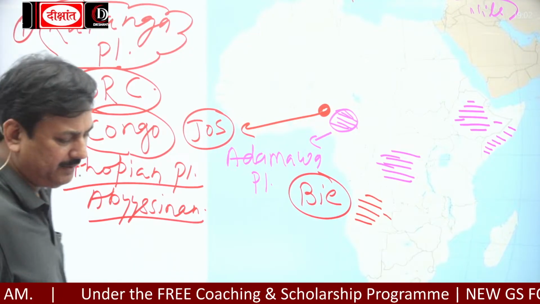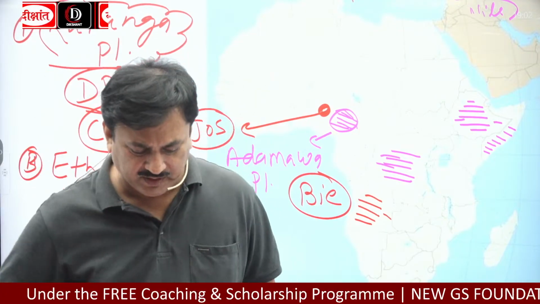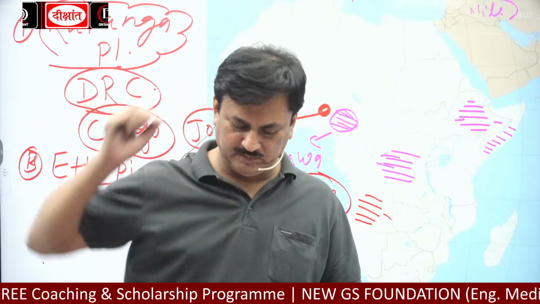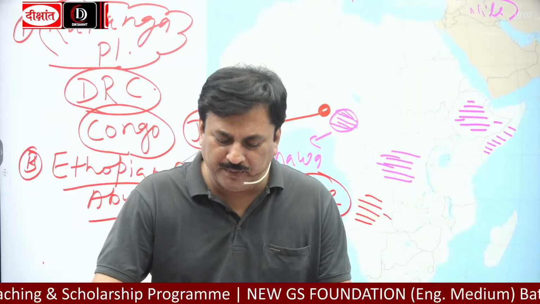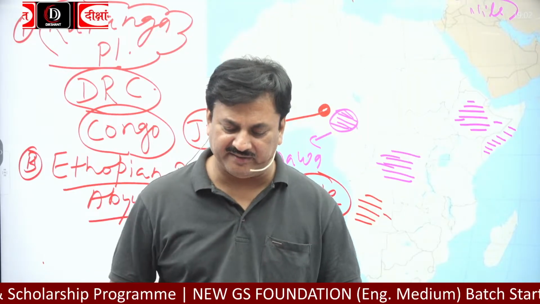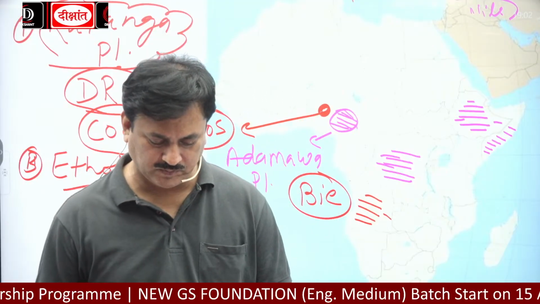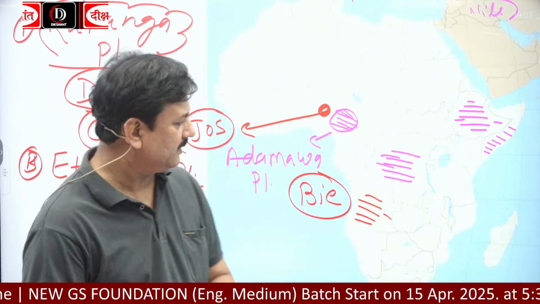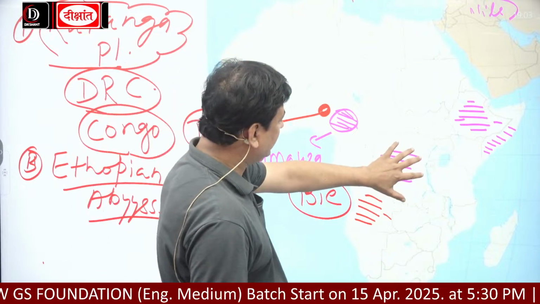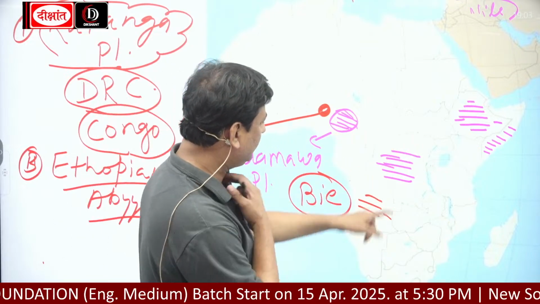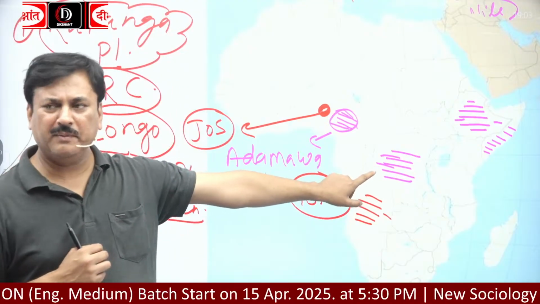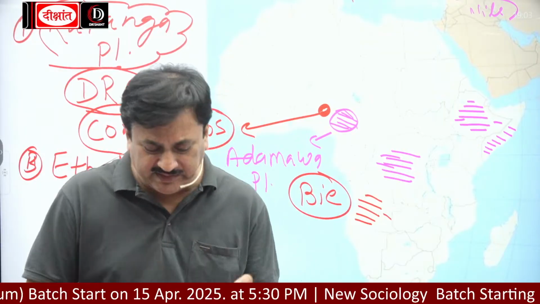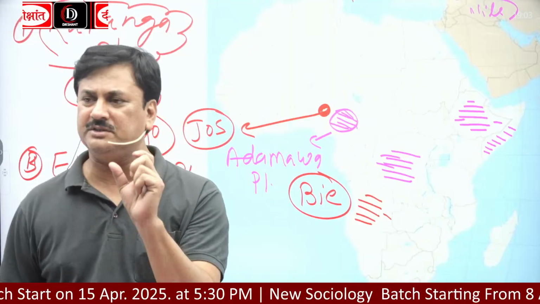Now, famous for copper, agriculture and cattle rearing. And what is the name of this country? Okay, this is Democratic Republic of Congo. And which plateau is there? Katanga Plateau. But in this region, the world's smallest plateau is located.